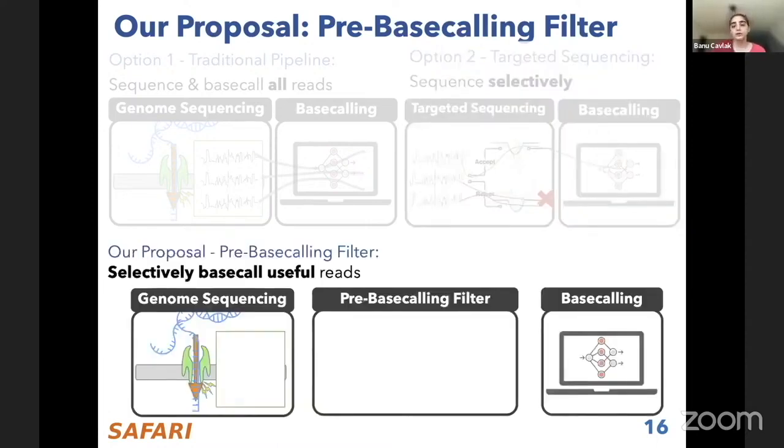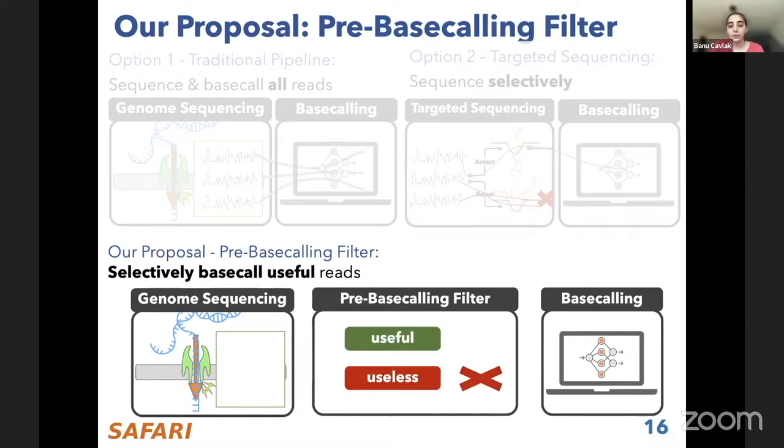What we propose instead is to have a pre-base calling filter, which selectively base calls the useful reads. In contrast to the traditional pipeline, we sequence everything, but we don't base call everything. And in contrast to targeted sequencing, we sequence everything, whereas targeted sequencing does not. But this requires another step in the pipeline, a pre-base calling filter between the sequencing and base calling steps.